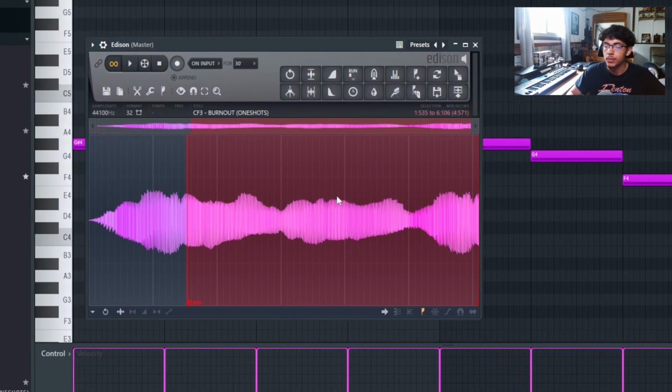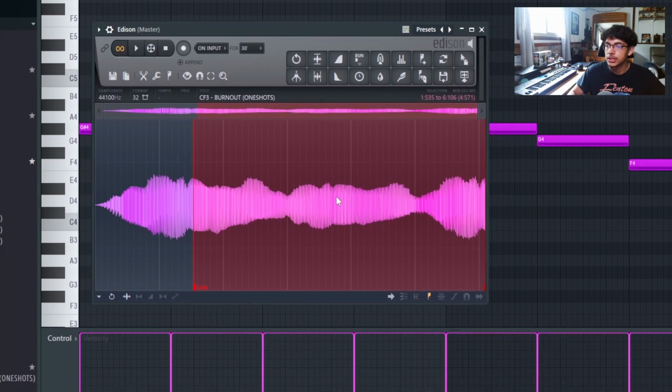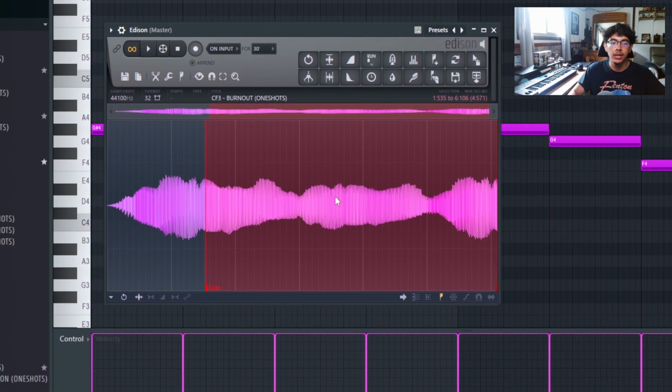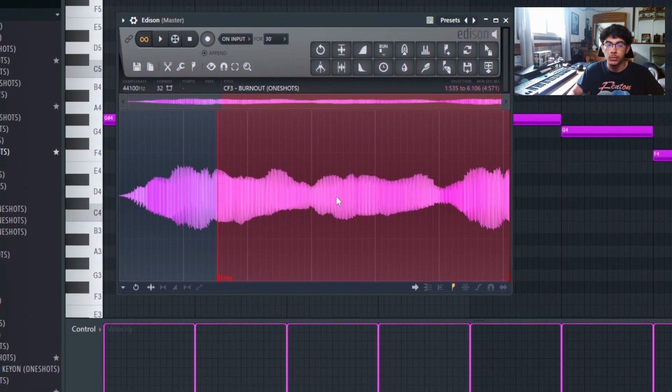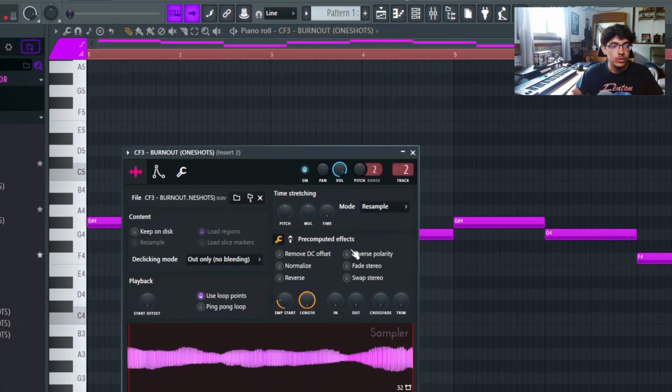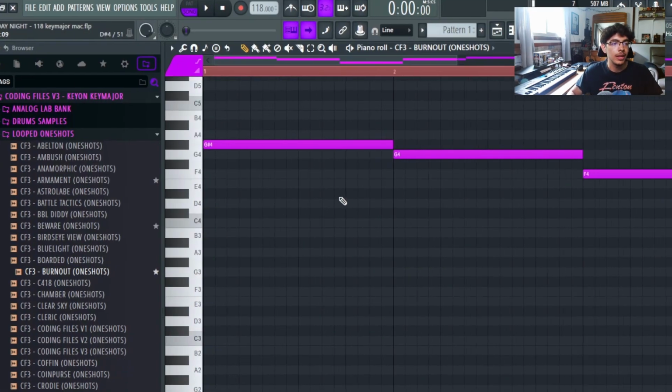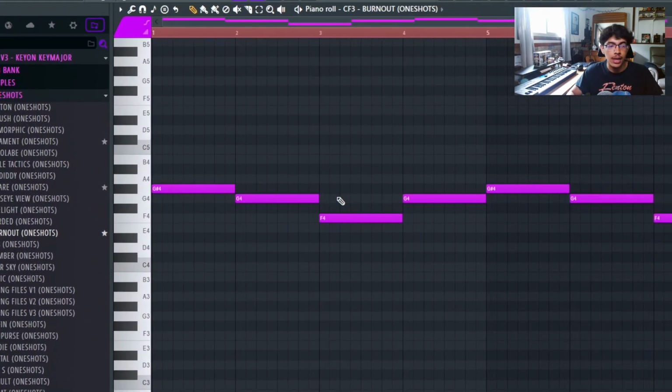Plus in this little red area, we added a lot more modulation, effects, and just little textures and filters to give it some more movement, and not have the one-shot just be playing the same thing over and over. It has a little more texture to it. But this one had a lot of low end, so what I did is I dragged it in, and then I just played it at a very low octave so it could replicate a synth bass.